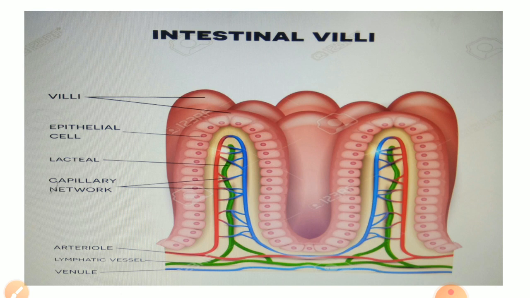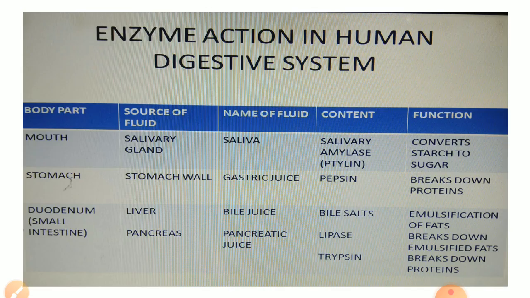Here one more important thing is that herbivores eat grass. So they need a longer small intestine to allow the cellulose to be digested, because cellulose takes a longer time to get digested. Whereas carnivores eat meat, so they need a shorter small intestine as meat is easier to digest. This is all how nutrition takes place in human beings.